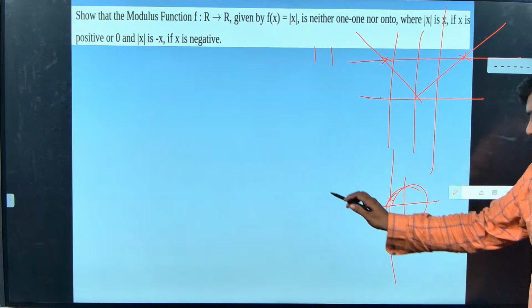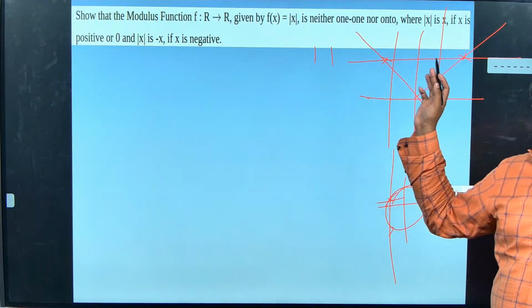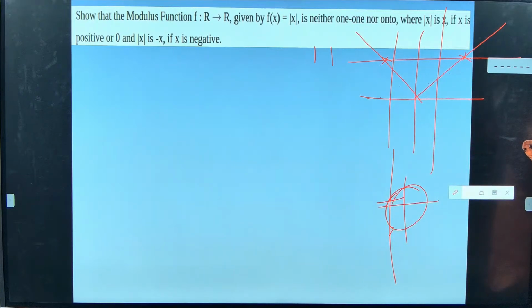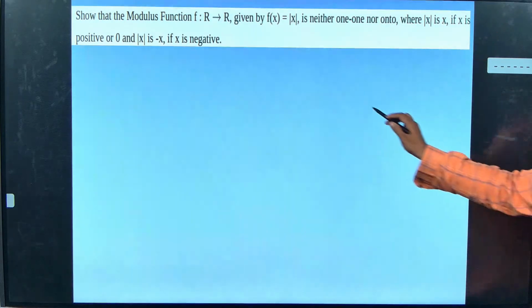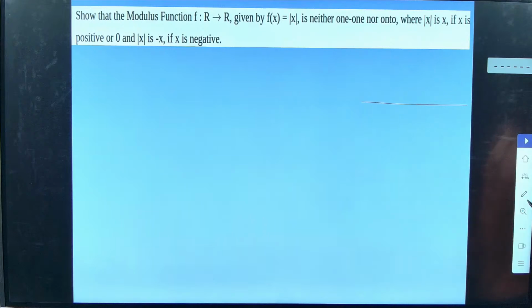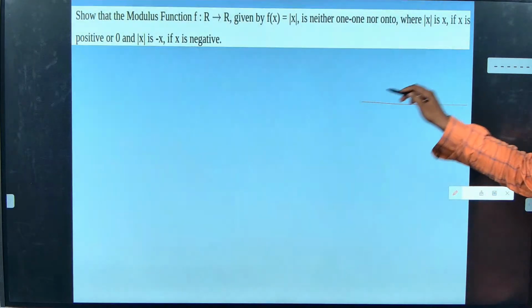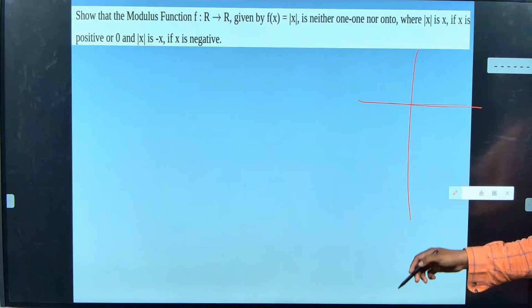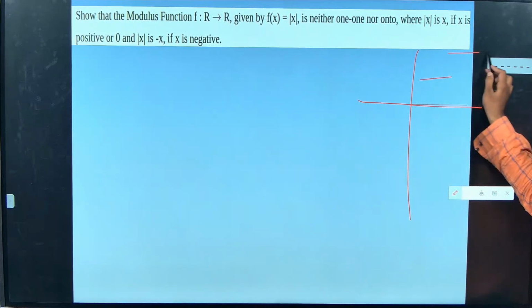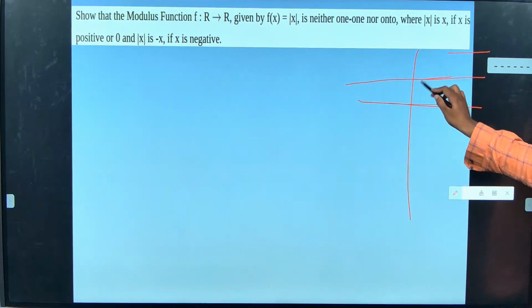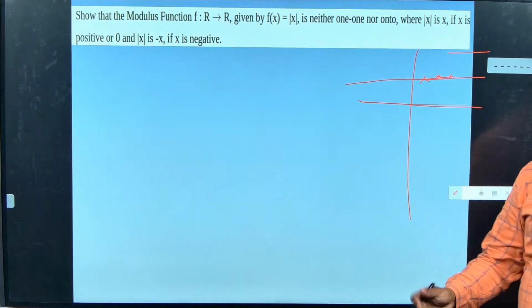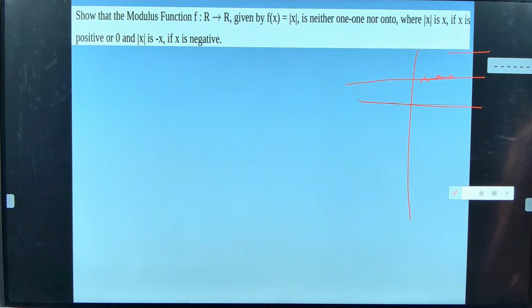But if I draw a vertical line on any function, do you understand? If I touch more than one point, then it is not a function. Now think about it. The greatest integer function I mentioned was like this, right? If I draw a line here, it touches infinite points, correct? So it is not a one-to-one function. Are you getting, guys? Clear?